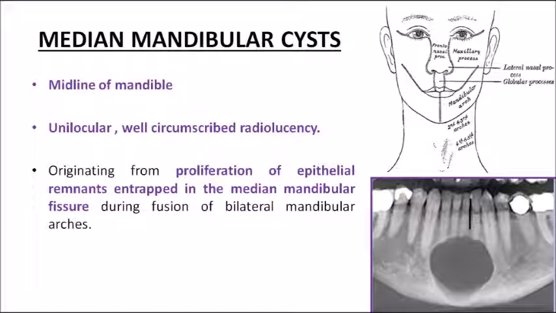So in this particular section, we learned about intraosseous developmental non-odontogenic cysts. The first one we learned about was the nasopalatine duct cyst, in the maxilla exactly in the incisive canal region. The second one was the median palatal cyst, posterior to the incisive canal cyst. Thirdly, we learned about the globulomaxillary cyst, in the union of the medial nasal process and the maxillary process, in the inverted pear shape. And lastly we learned about median mandibular cyst exactly in the midline of the mandible.